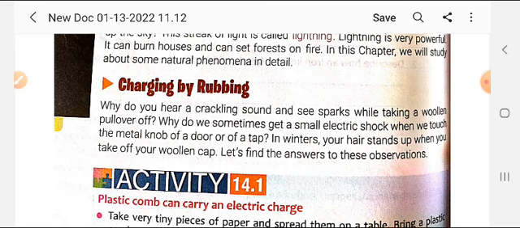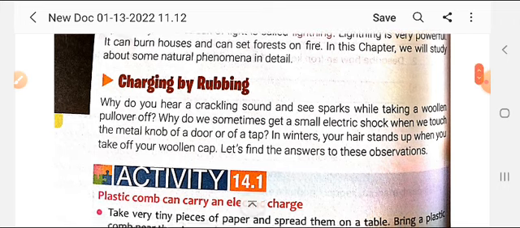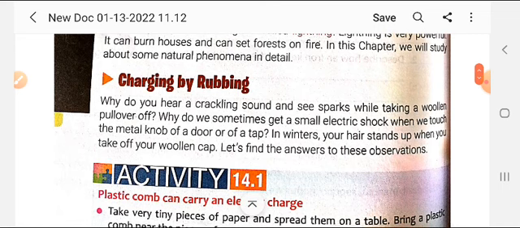Student, why do you hear a crackling sound and see sparks while taking a woolen pullover off? In winter, when you take off the sweater in a totally dark room, you will see a sparkling light and a crackling sound can be heard.